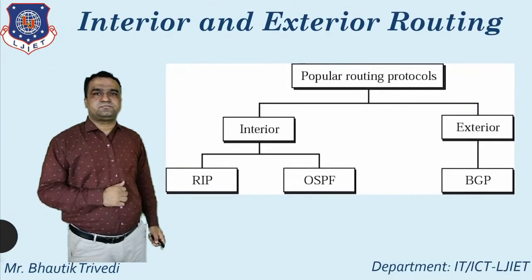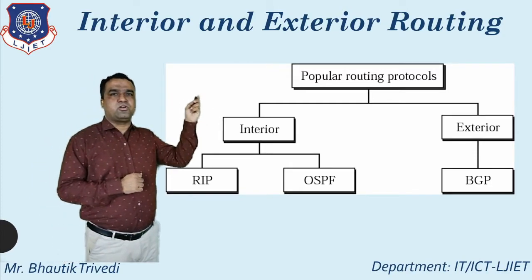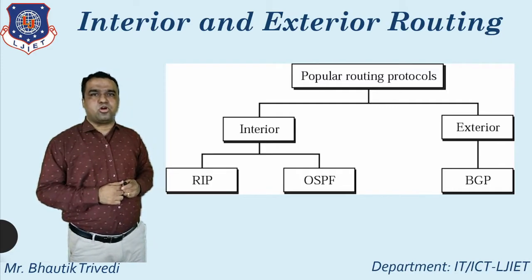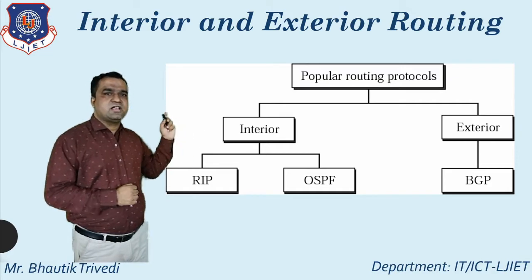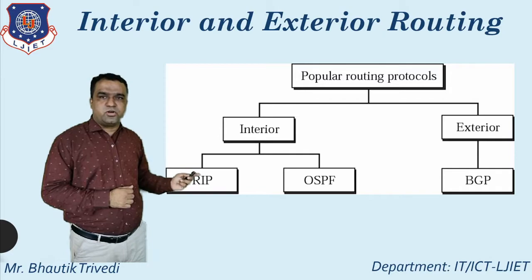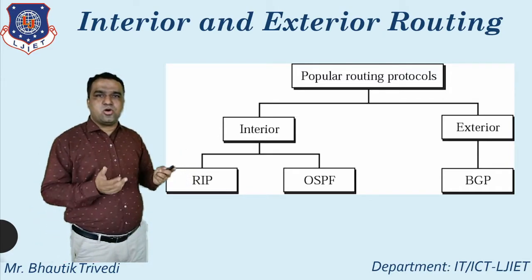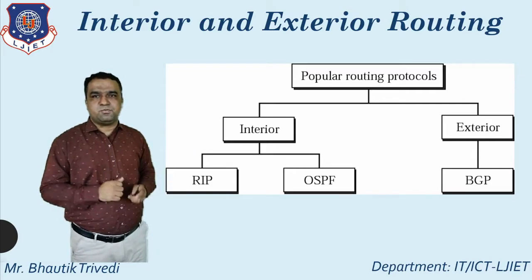After that, here you just see the diagram of popular routing protocols. Whenever you talk about popular routing protocols, they are generally divided into two parts: one is interior, the second is exterior. Interior protocols support two names, RIP and OSPF, and exterior supports one name, known as BGP.